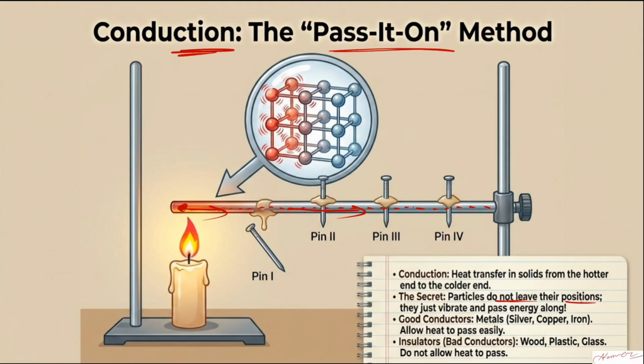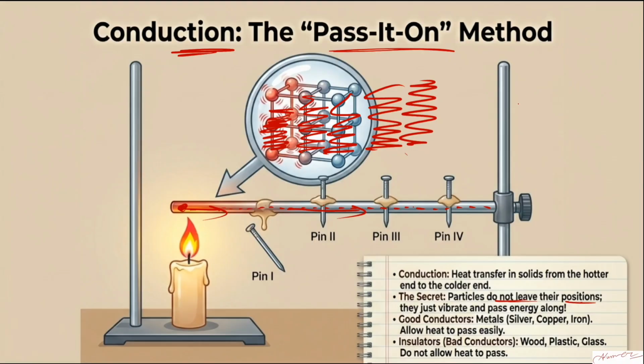What happens when you heat any object? At the intermolecular level, the molecules start vibrating fast. It makes this one vibrate, this one makes the next one vibrate, and so on. It just keeps on going. They vibrate each other, and the vibration is passed on to another molecule. But this molecule remains at this place only. The molecule which was here will never go there. In conduction there is no transfer of particles from one place to another. The particles remain at their place.